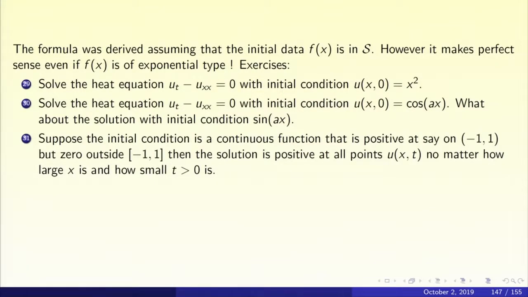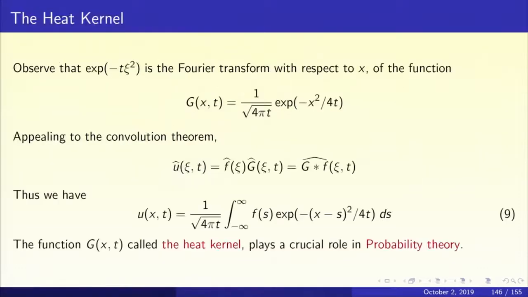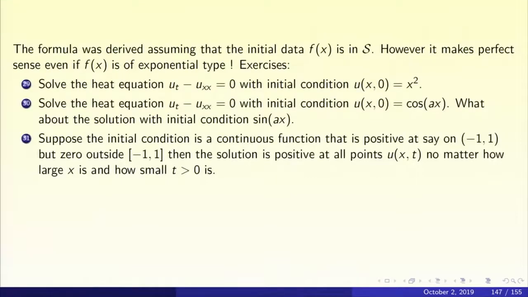So here are some examples. Let us take the heat equation with initial condition u of x comma 0 as x squared and try to solve it. How do we solve it? We simply put f of s equal to s squared in this integral, the last displayed integral in this slide, and we have to compute this integral. And there are other examples with u of x comma 0 as cos ax, and u of x comma 0 as sin ax. So please try out these examples.